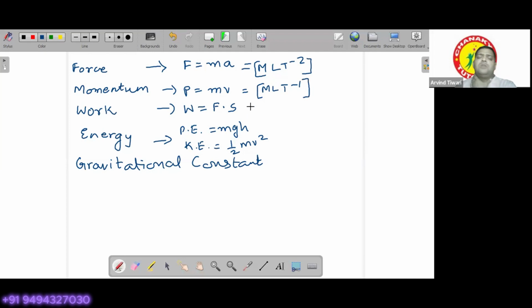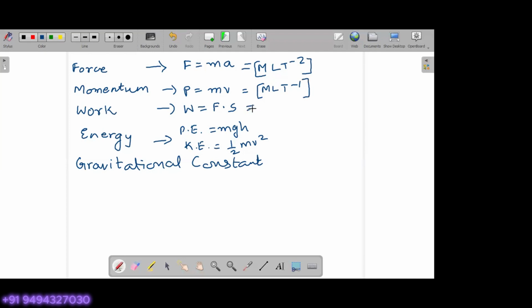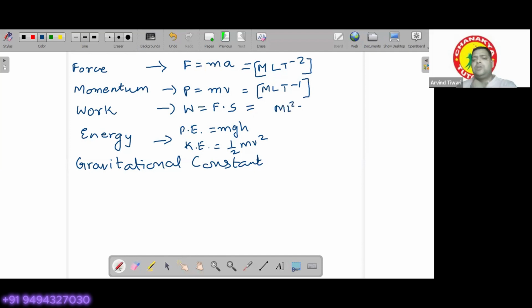Then the dimensional formula of work would be ML2 T minus 2. So I think Vedika has understood how to obtain the dimensional formula. Similarly, the dimensional formula of potential energy will also be ML2 T minus 2. For kinetic energy also it would be ML2 T minus 2.